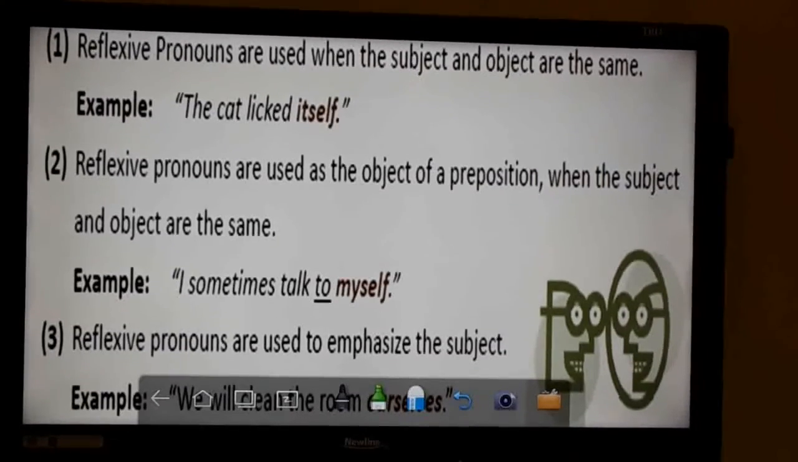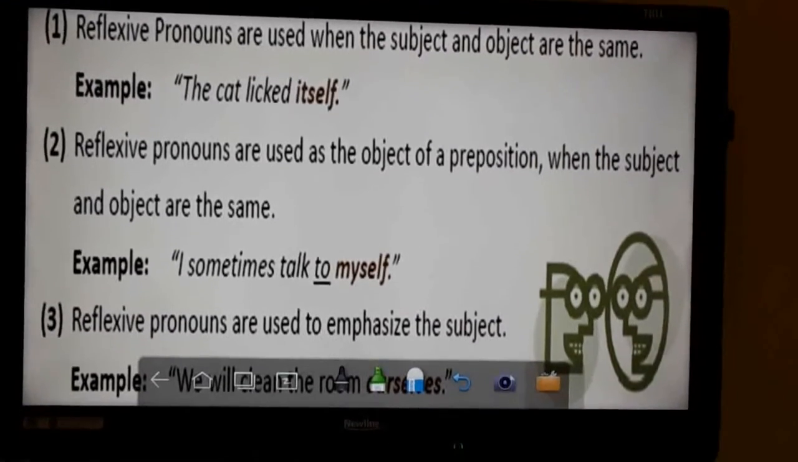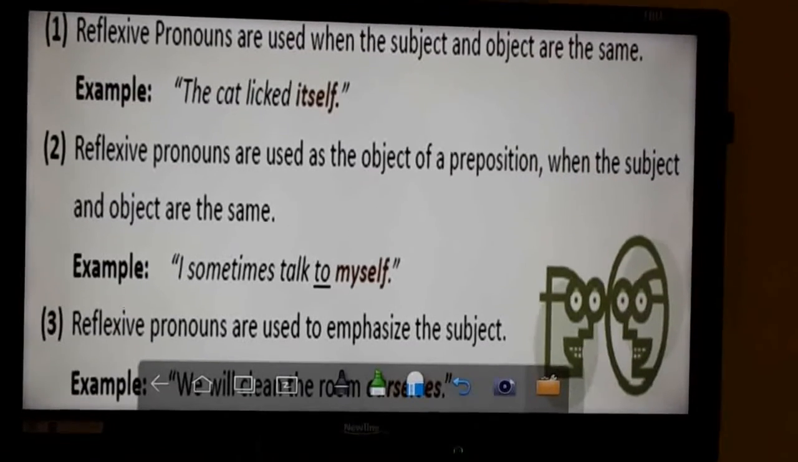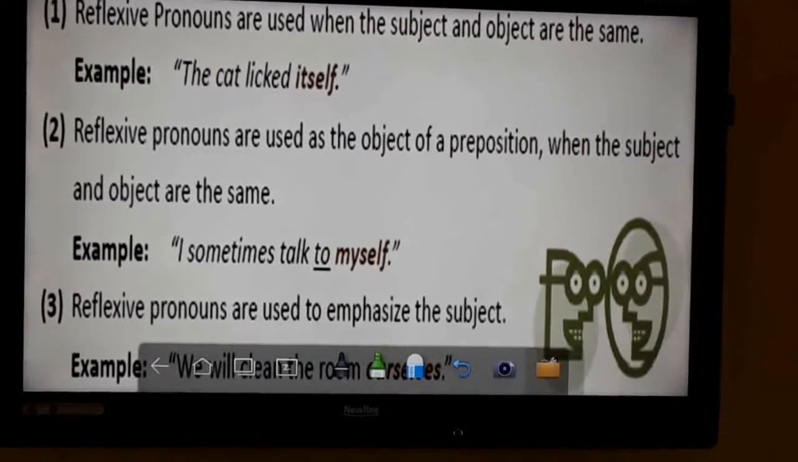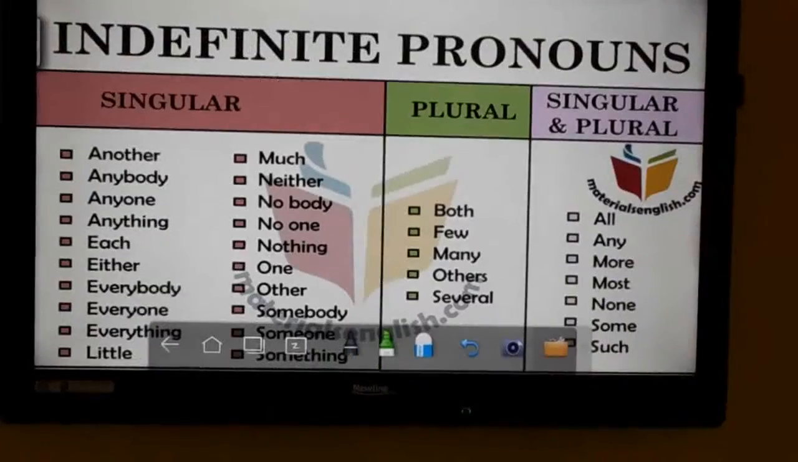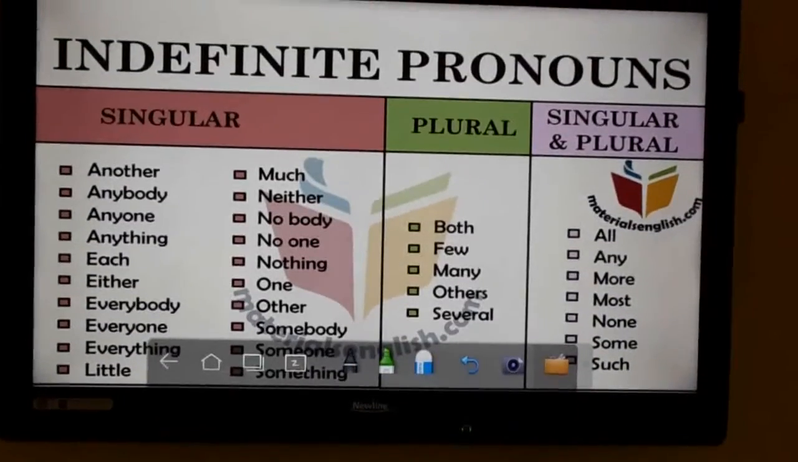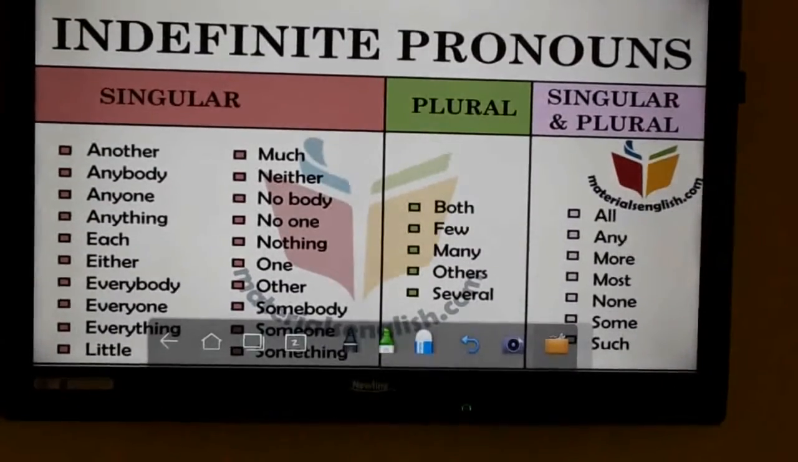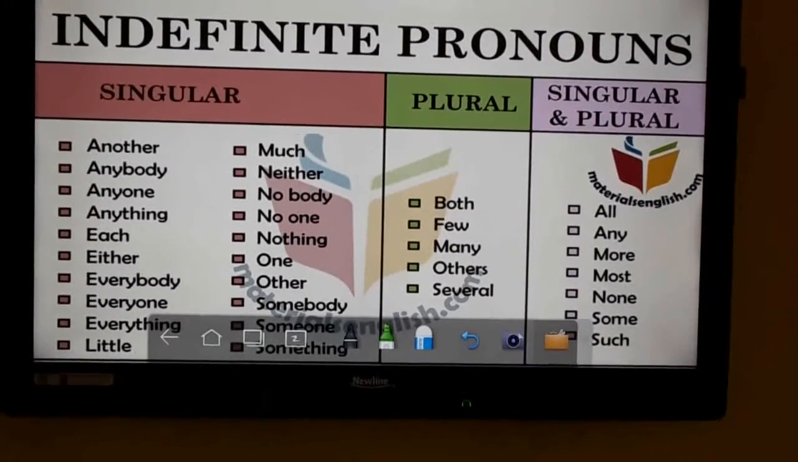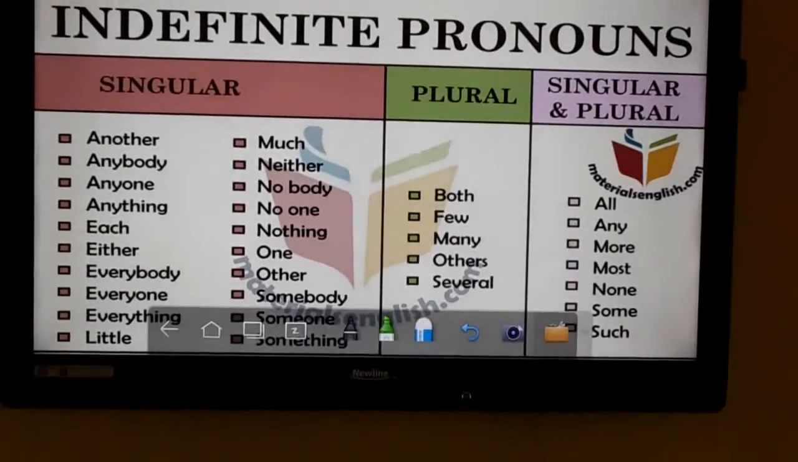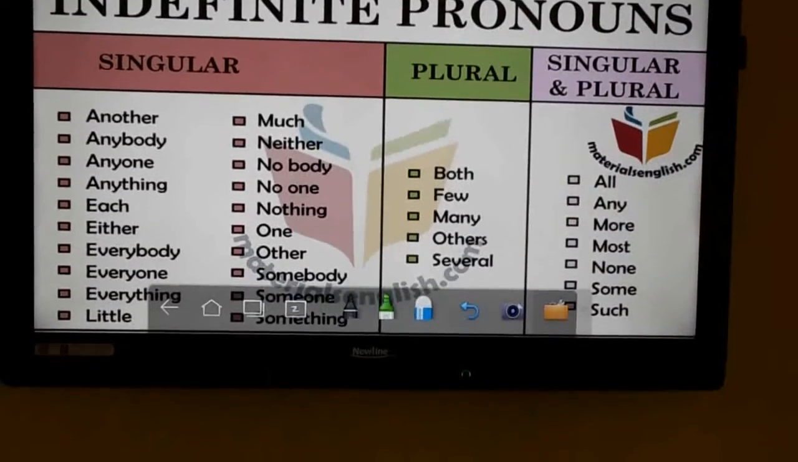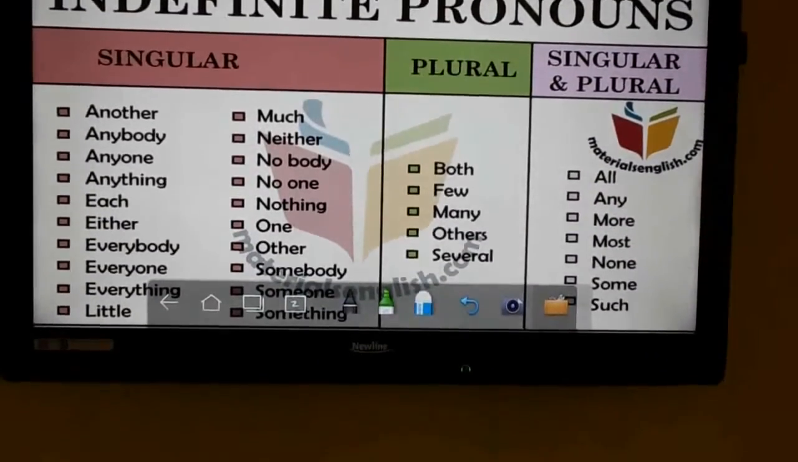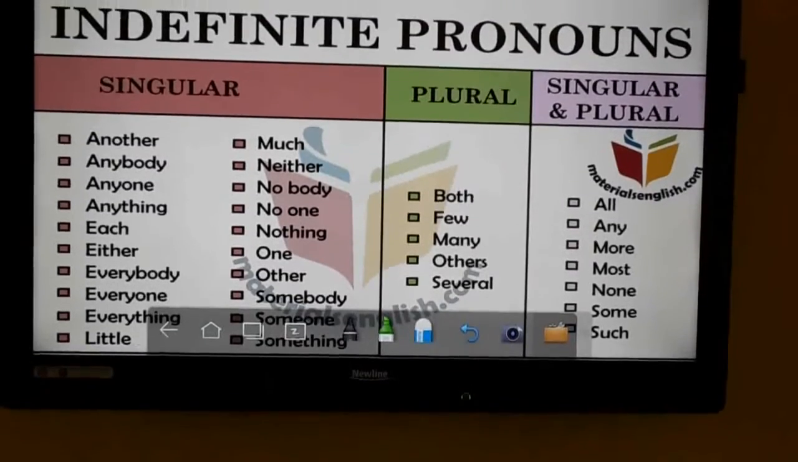Here you can see the examples of reflexive pronouns. Reflexive pronouns are used when the subject and object are the same. The cat licked itself. So subject is cat and object is also itself. So these are the examples of indefinite pronouns. Another, anybody. Like these words we can use, and which are the words that come under plural? Both, few and all. Both singular and plural, all, any, more, most, like these words come.